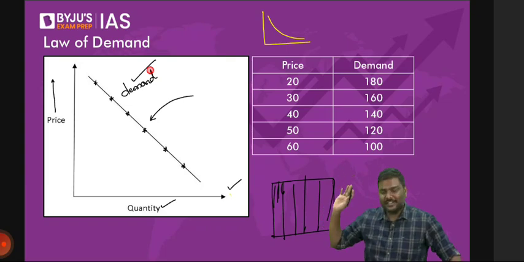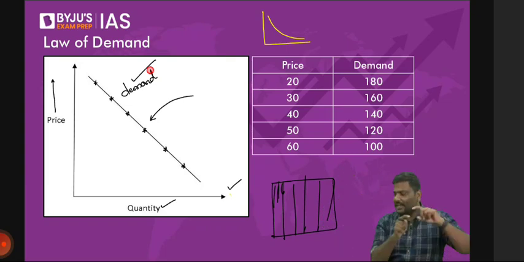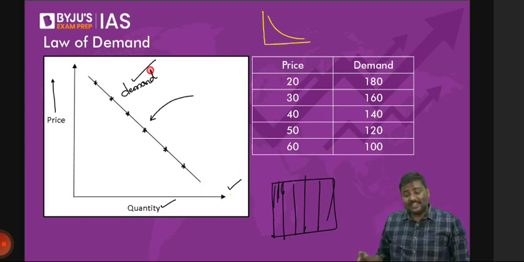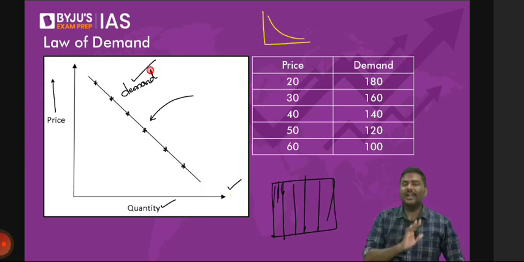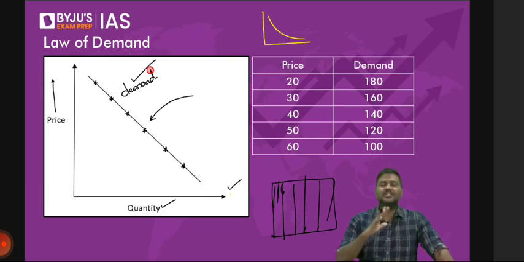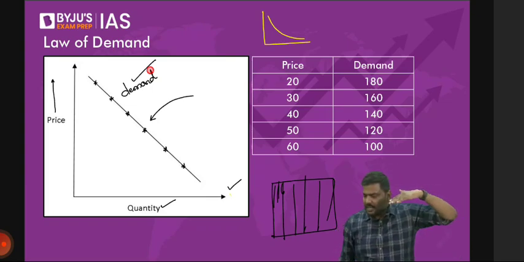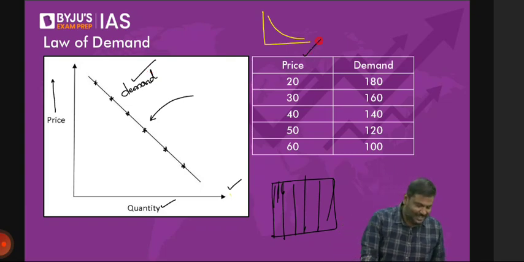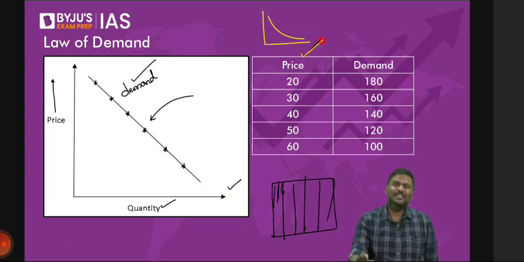If you can't understand that a demand curve is nothing but different points connected, that simply means even in high school you learned by heart how to draw a curve. Why is it required? Just give me some time, you will understand why it is required. Don't worry, we'll come back to this. Next point, why does the demand curve always slope like this? Please understand all of this. UPSC will not ask you all of this. I needed that the points are there, that's the only reason I told you.